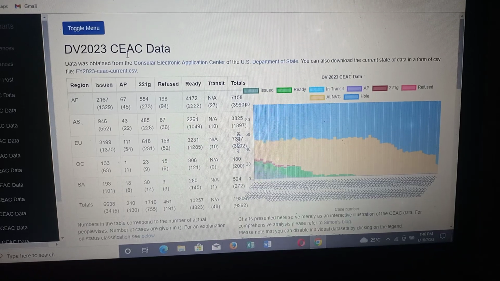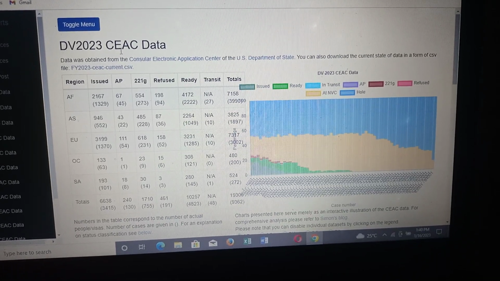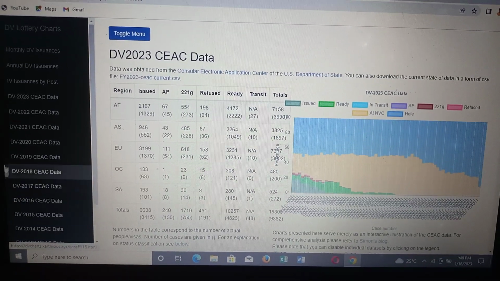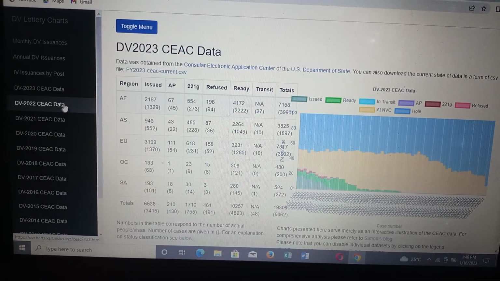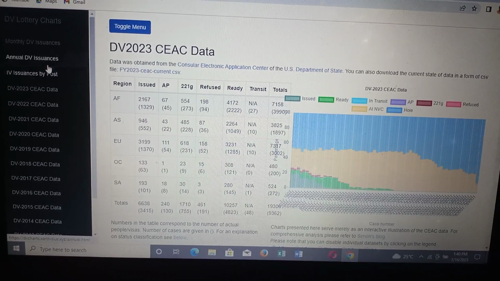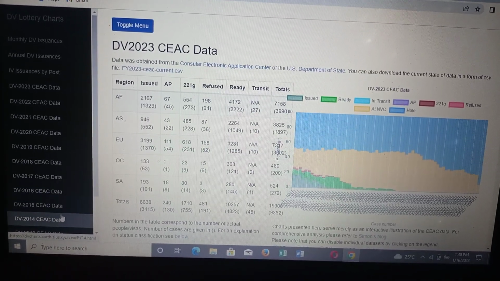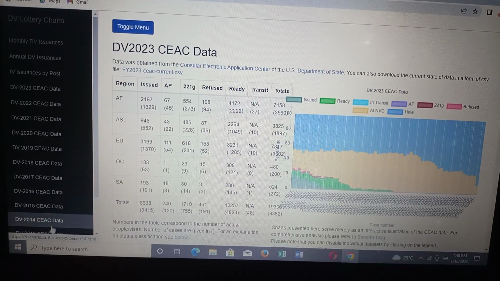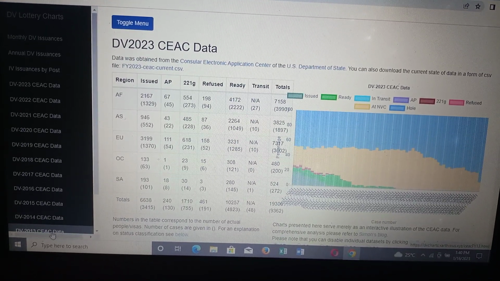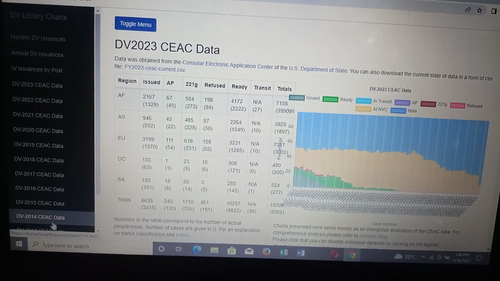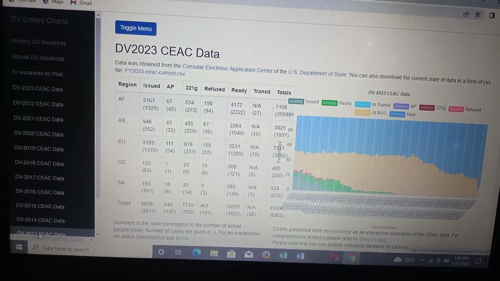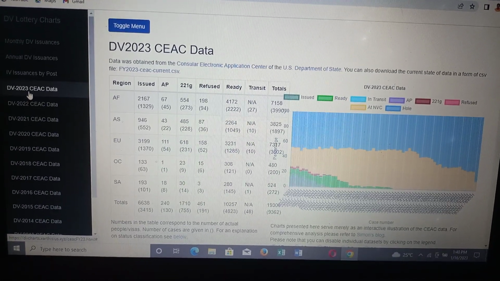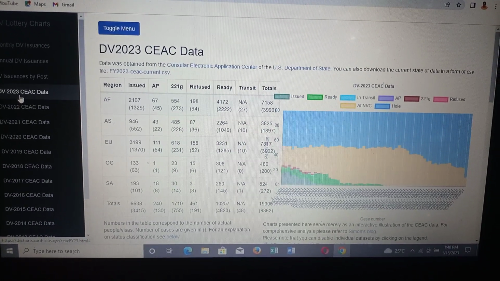This CEAC data means the Consular Electronic Application Center, and as you can see on our left side here, this data from the US Department of State shows the data analysis of the diversity visa lottery performance from 2013 to 14, 15, 16, 17 up to the present, which is the diversity visa 2023.